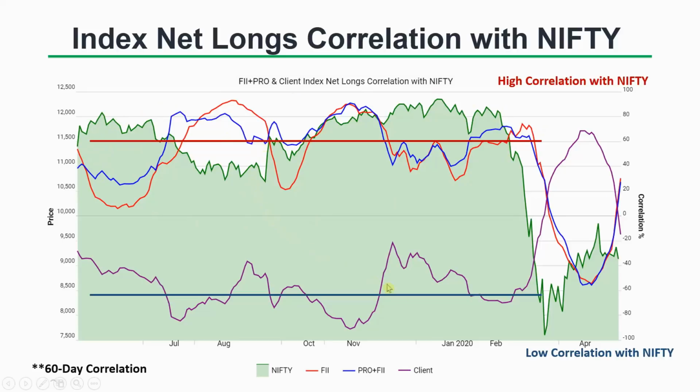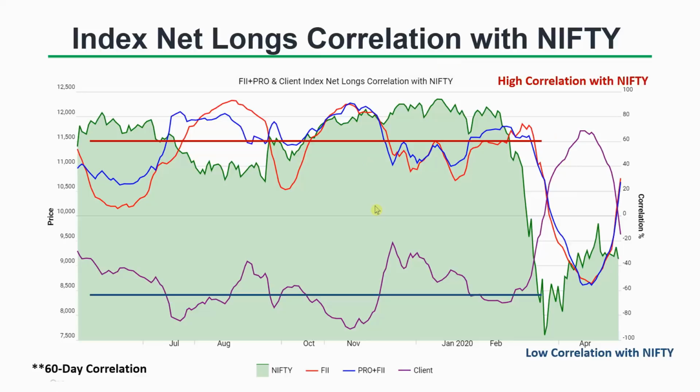And when the correlation is down and the correlation of clients is high, for example, but only briefly, you might be with the clients at that point of time. So this will tell whom you should align yourself with, or your trading should align itself with. Okay.